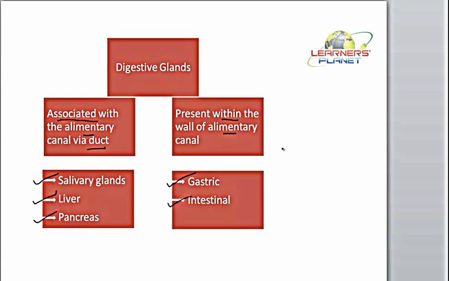Fine. So when we have to study these glands, the basic points that we are supposed to know are the location. That means where these particular glands are present. The next thing that we must know about these glands is the secretion. That is, what type of secretion is secreted by these particular glands, and what is the composition of this secretion.